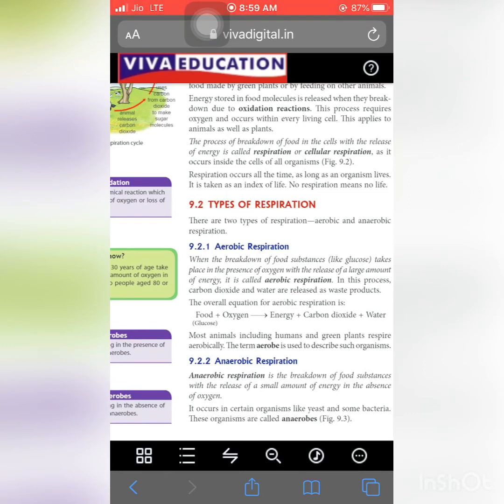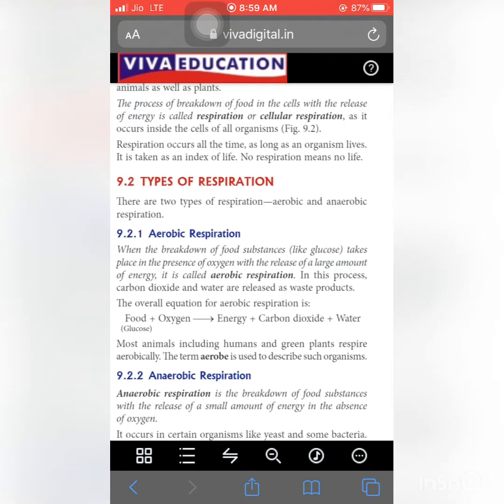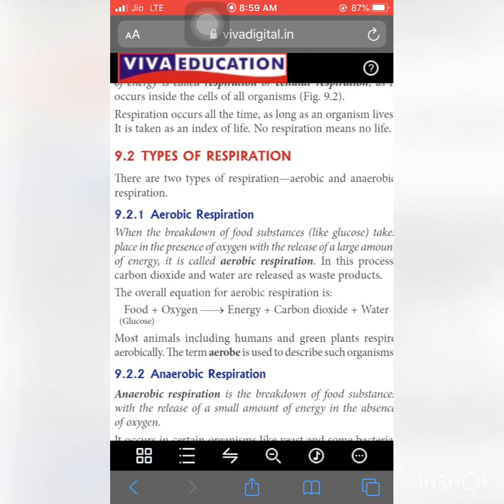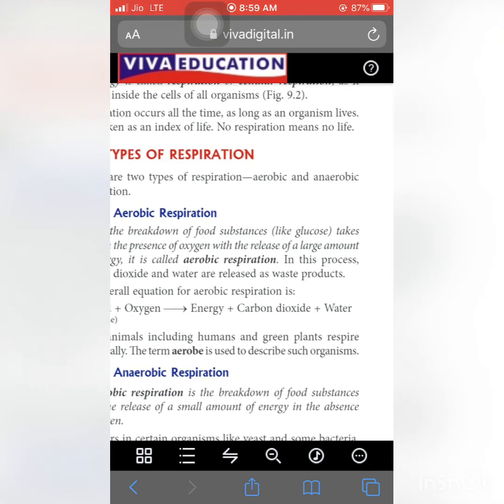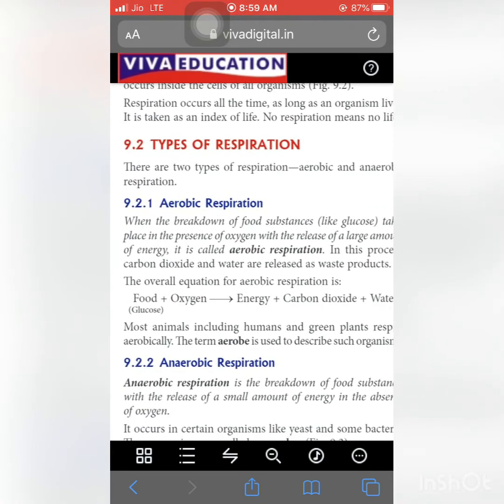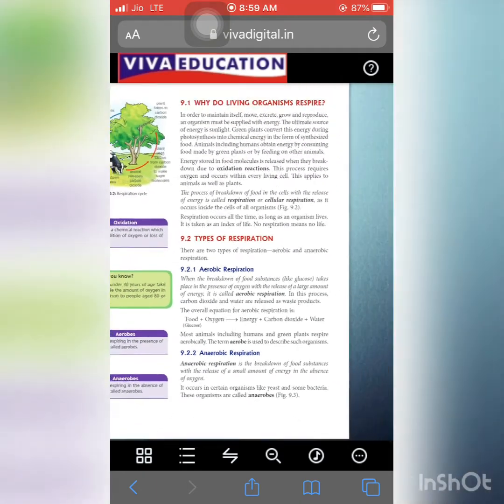So that is the main difference between aerobic respiration and anaerobic respiration. So firstly, where we can see the reaction. First one, food. When food is mixed with oxygen, it provides energy, and we exhale carbon dioxide plus water. So that is the important reaction for aerobic respiration.